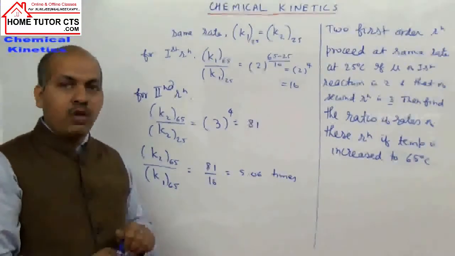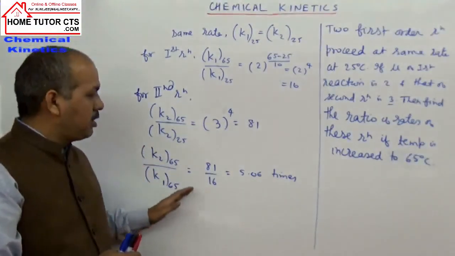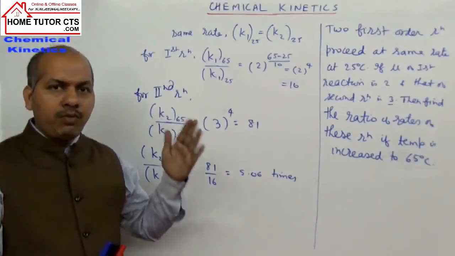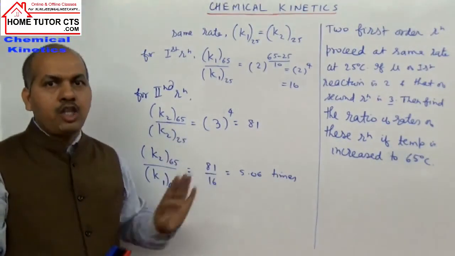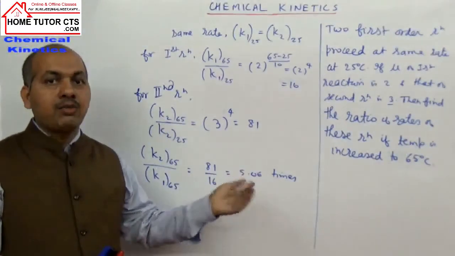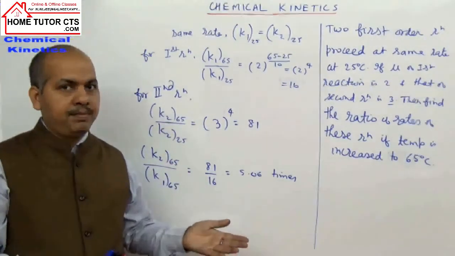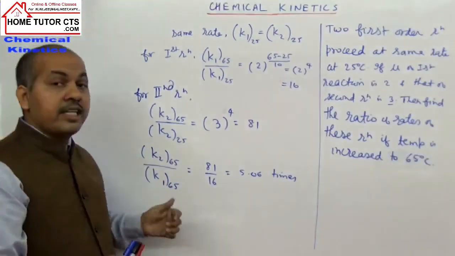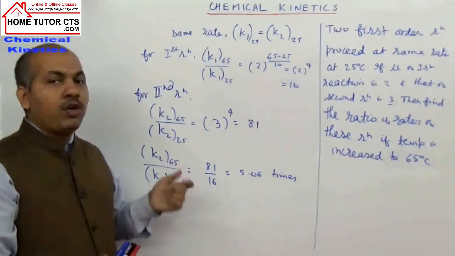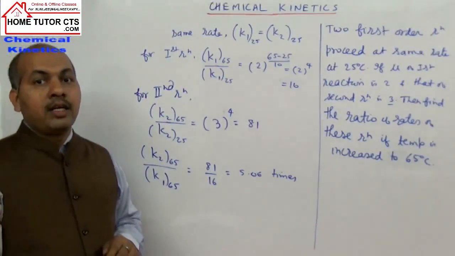That means the rate of reaction also increases by almost the same number of times. The ratio of the rates depends on the ratio of the rate constants. So whenever you get such kind of question, we will find the ratio of the rates as the ratio of the rate constants. Ahead, you will see in the next topic that using a catalyst, the rate of reaction increases because of increase in rate constant. The number of times the rate constant of a reaction increases, by the same number of times the rate of reaction will also increase. This point can be explained in a better way using our next topic, Arrhenius theory.